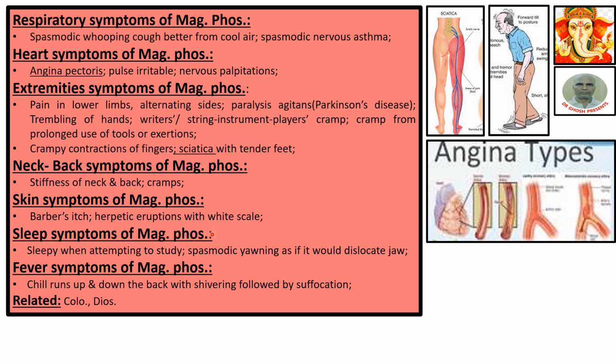Sleep symptoms of MAC-PHOS: sleepy when attempting to study. Spasmodic yawning, as if it would dislocate jaw. The yawning is so severe that it appears that the jaw will be dislocated. Fever symptoms: chill runs up and down the back with shivering followed by suffocation. Related medicines: colocynthis and dioscorea.